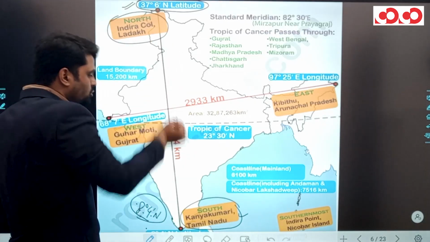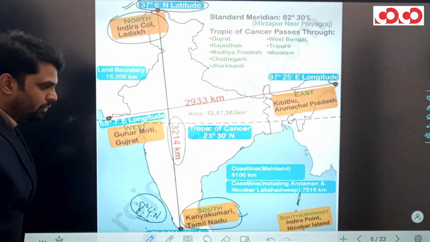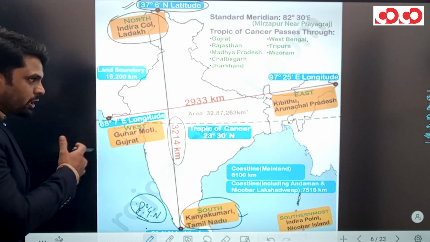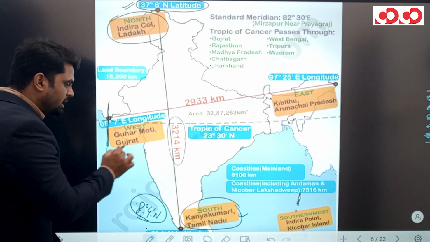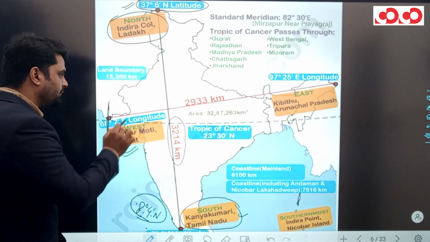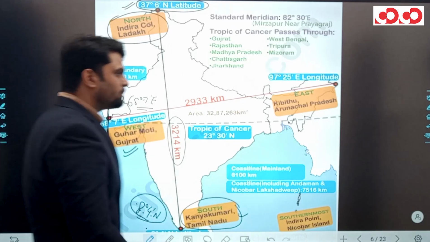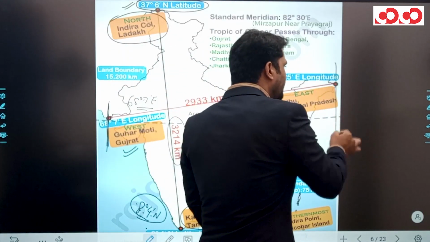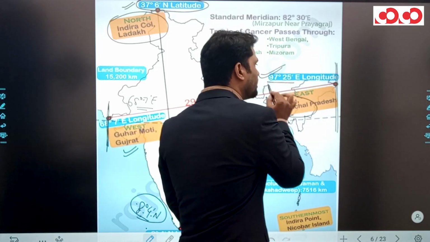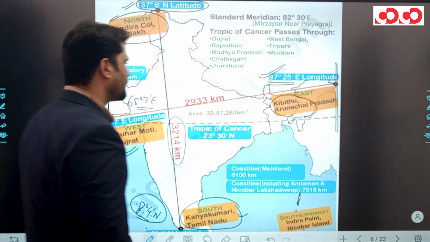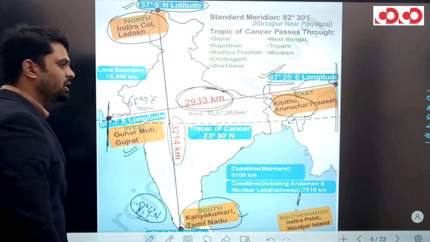In north to south direction, India is extended up to 3214 kilometer. The westernmost point of India is situated at Guhar Moti, Gujarat with 68 degree 7 minute east longitude, and the easternmost point is situated at Kibithu, Arunachal Pradesh with 97 degree 25 minute east longitude. From west to east, India is extended up to 2933 kilometer.